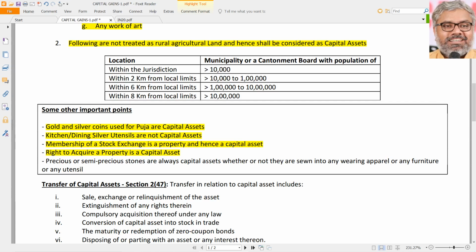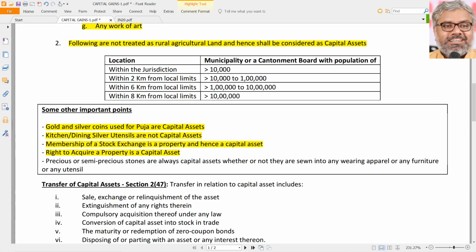So the point is, if somebody sells that one railway cloak room receipt, that piece of paper, is that a capital asset? Is that piece of paper a capital asset or not? Yes, it is a capital asset because it is a right to acquire a property. Of course, cash is not a capital asset. So getting cash is not a transaction at all.